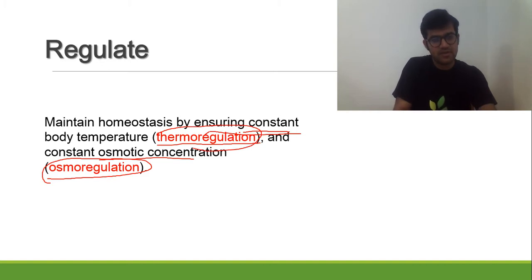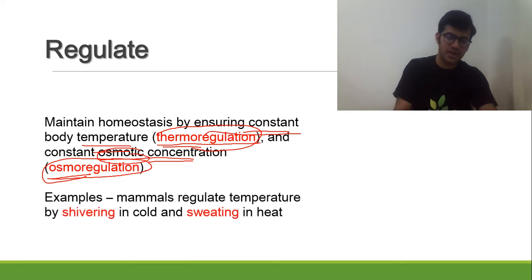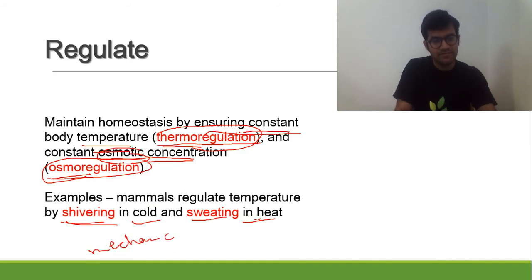When temperature is kept constant, that's called thermoregulation. When osmotic concentration is kept constant, that's called osmoregulation. For example, we take shivering in cold and sweating in heat. When it's cold, the body needs more and more heat. Shivering is a kind of mechanical activity which the body does in order to generate heat.